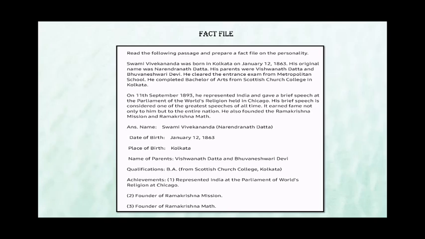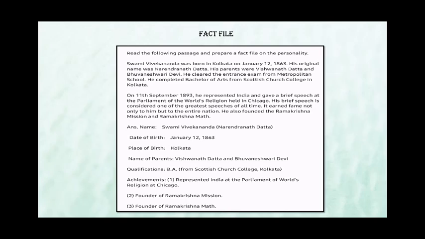So in front of you, you can see a passage. This passage is about Swami Vivekananda. We have to read this passage very carefully and then prepare a fact file.